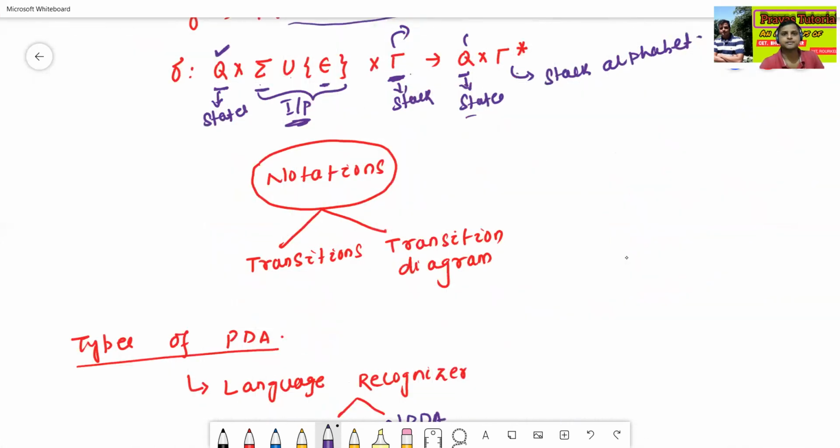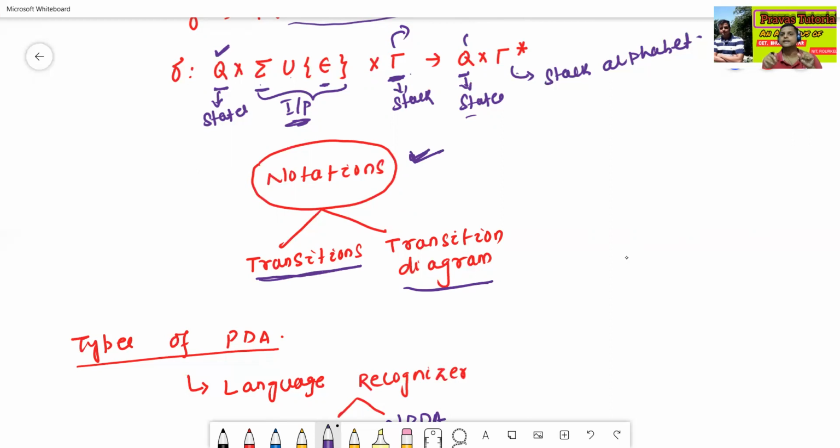The next concept, the notations. Here generally we can represent each push down automata in two ways, either transitions or transition diagram. But in case of finite automata, we generally represent every finite automata in two ways: one is transition diagram and another one is transition table.